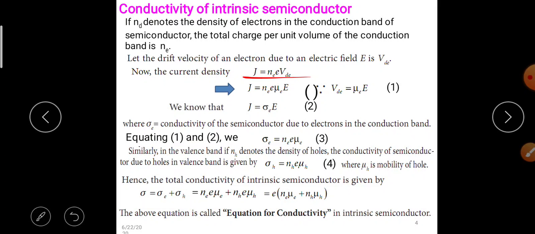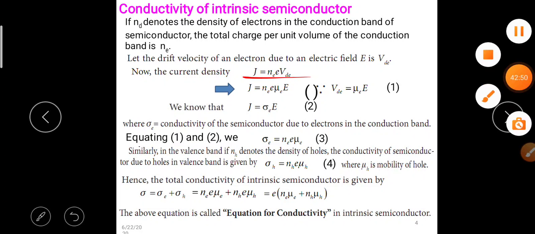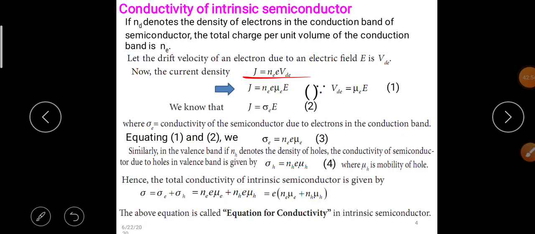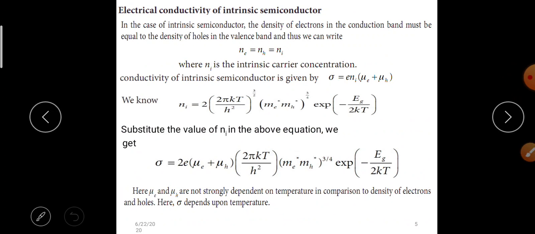Hence, the total conductivity of the intrinsic semiconductor is given by sigma is equal to sigma e plus sigma h, which is equal to Ne e mu e plus Nh e mu h, which is equal to e times Ne mu e plus Nh mu h. The above equation is called the equation for electrical conductivity in intrinsic semiconductor.